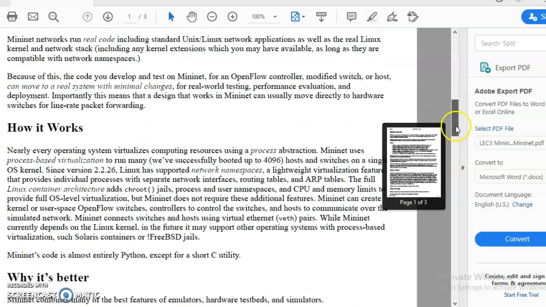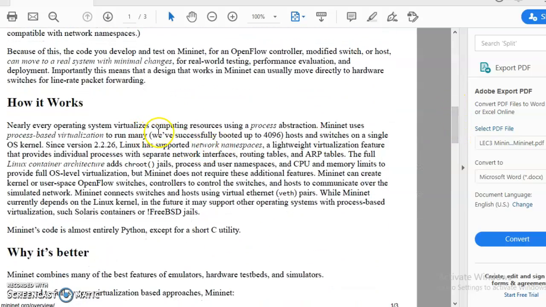Now how is it working? So how it works? Every operating system virtualizes computing resources using a process abstraction. Mininet uses process-based virtualization to run many hosts and switches on a single OS kernel. So Linux has supported network namespaces, a lightweight virtualization feature that provides individual processes with separate network interface, routing tables and ARP tables. So what it is saying is, individual processes have their own routing table, own network interface, own ARP table.